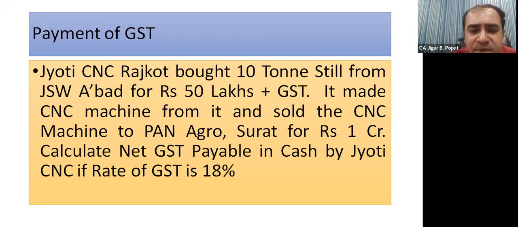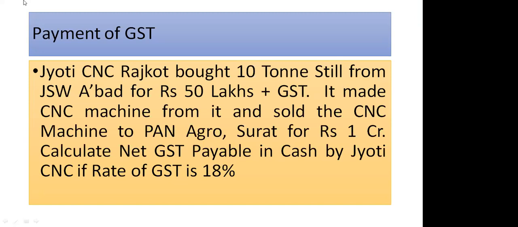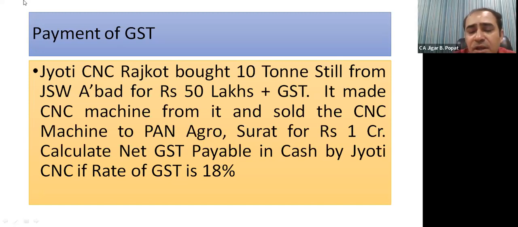Now see, the CNC machine is being sold, friends, analyze, to Pan Agro for 1 crore. Now can you tell me, friends, as Jyoti CNC makes a sale of this CNC machine to Pan Agro Surat, will it be an intrastate or interstate transaction? Intrastate. It is intrastate and it will charge 1 crore, that is the price of the machine, plus 9 lakh CGST and 9 lakh SGST.